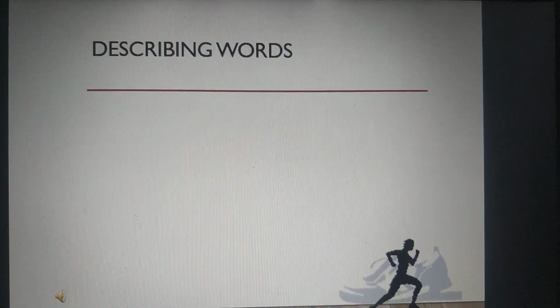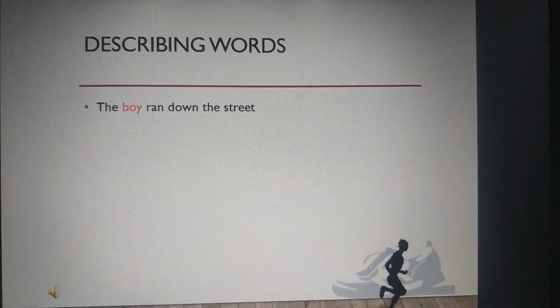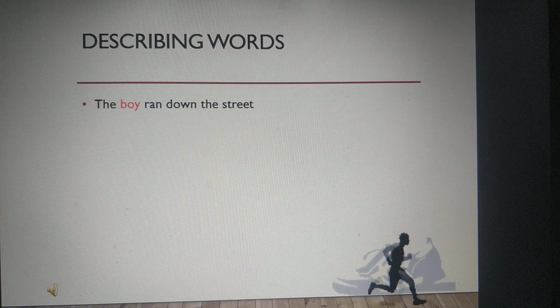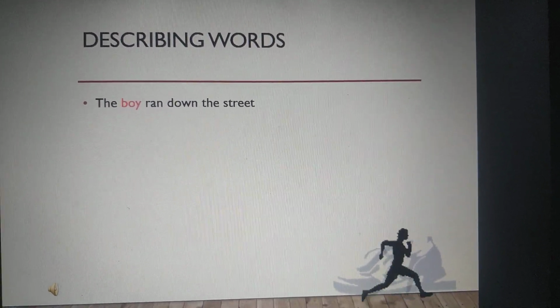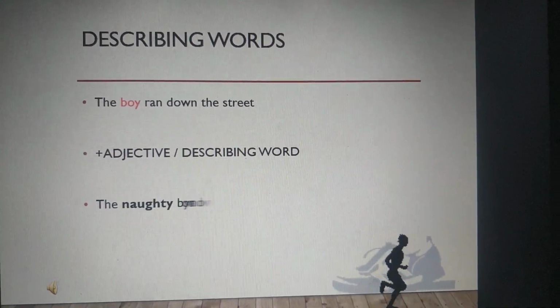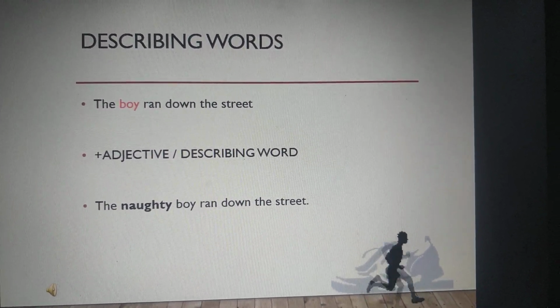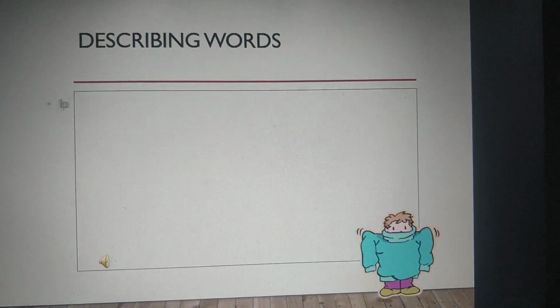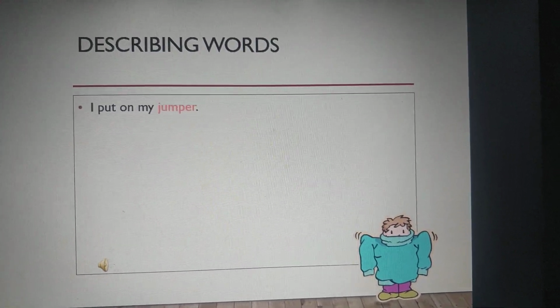Now let's see some more examples. Here you can say, the boy ran down the street. Now boy is a naming word. We can add a describing word. You can add any describing word. I have added the naughty boy. What type of a boy ran down the street? Naughty boy.